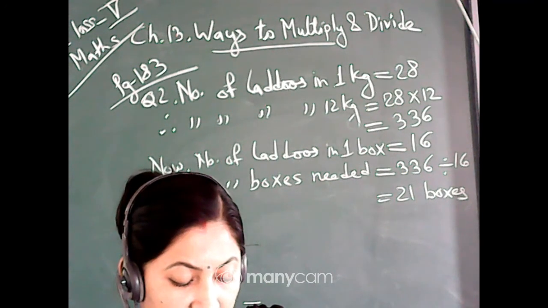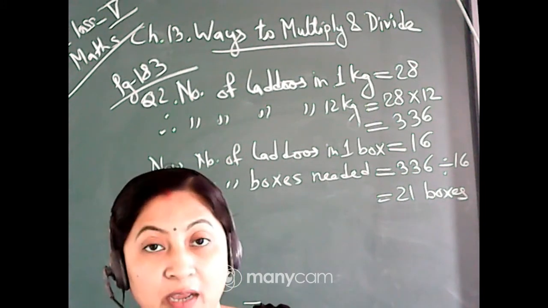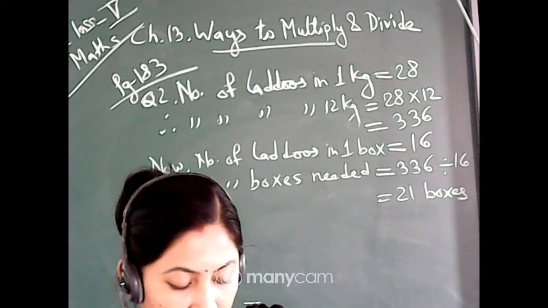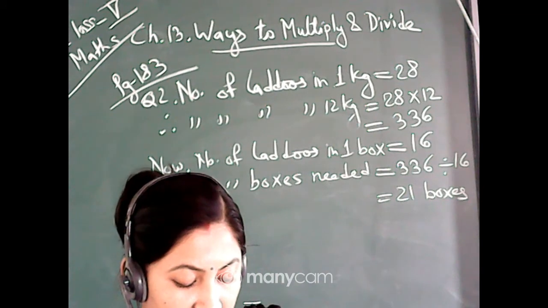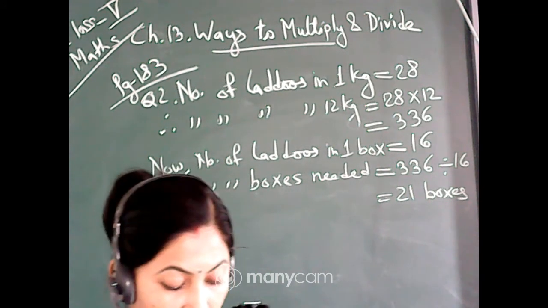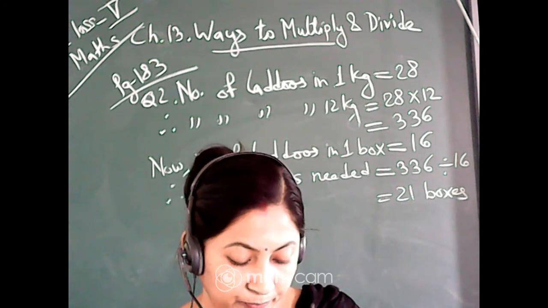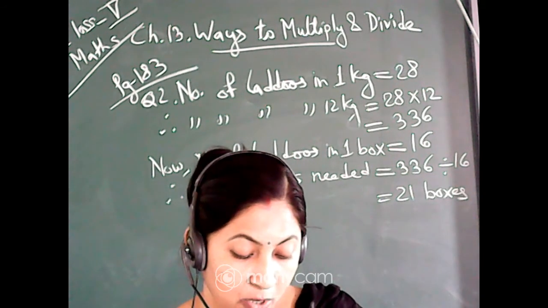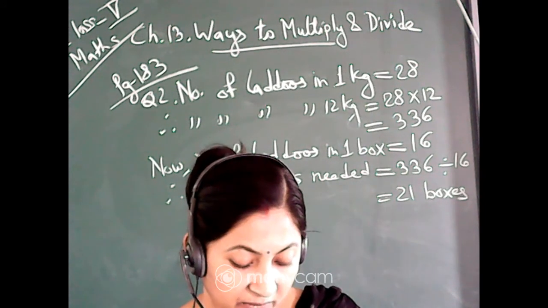When Harisharan started giving rupees 624 to each son, he was left with less money for the youngest one. That means the one who is getting the money last is getting less money. So at that time, it seems you have made some mistake in the calculation. Let me check. Now Harisharan is saying I think you have made some mistake, let me check. So again Harisharan multiplied 624 with 4, 496. This shows you have done this wrong.